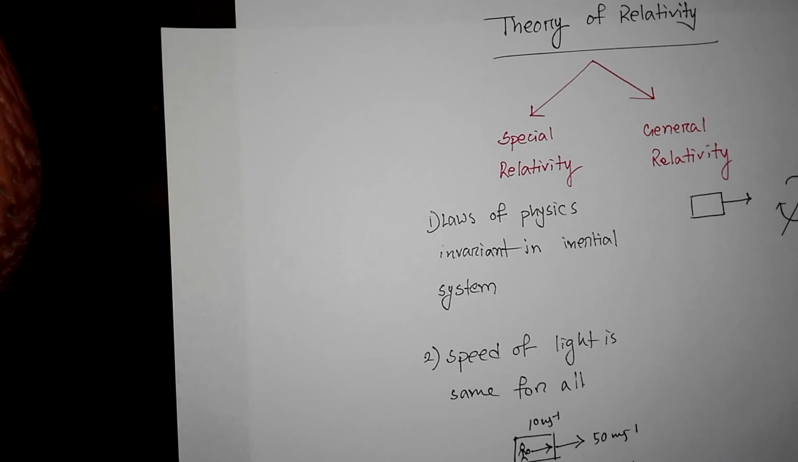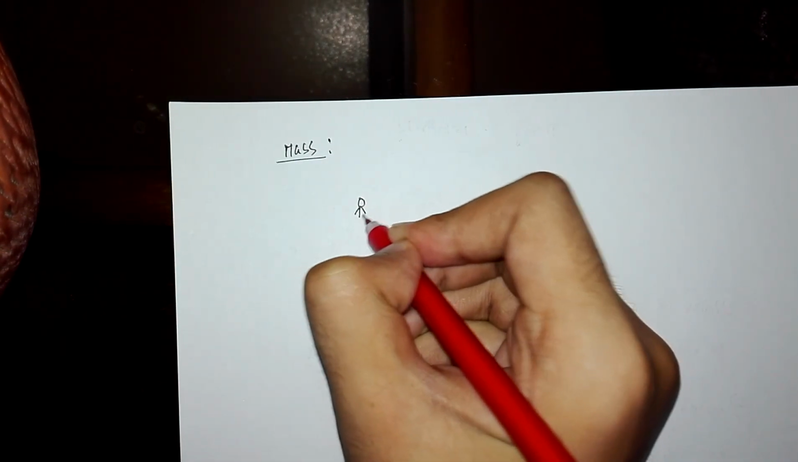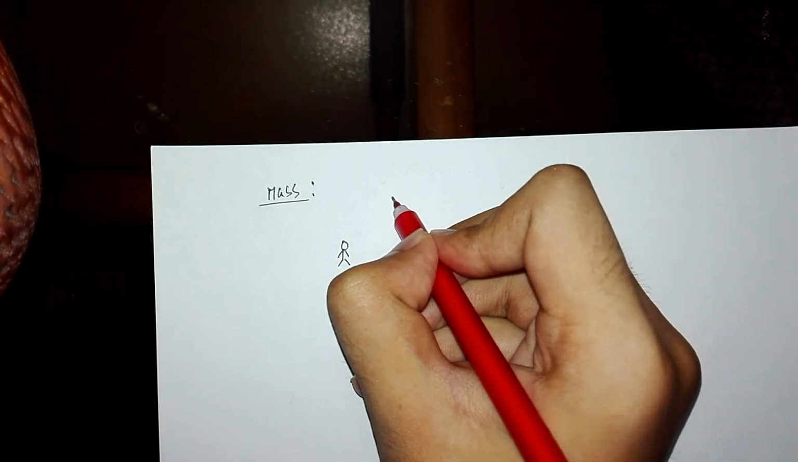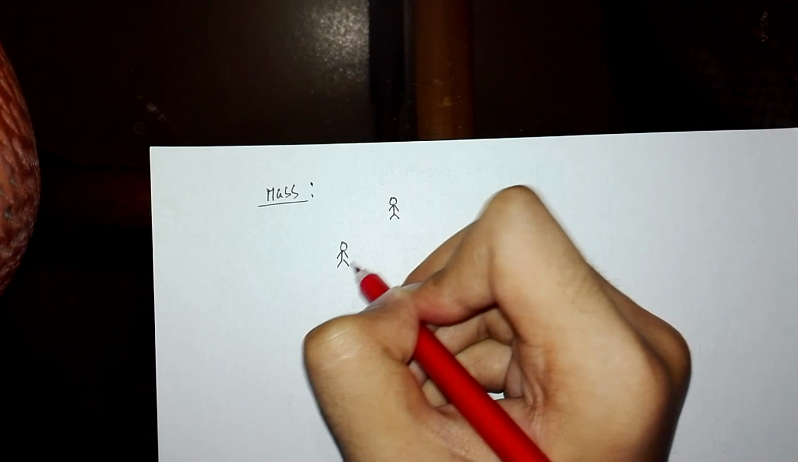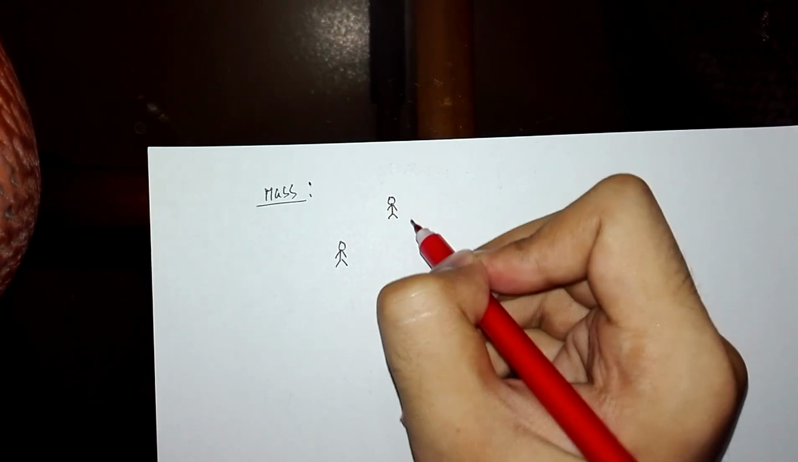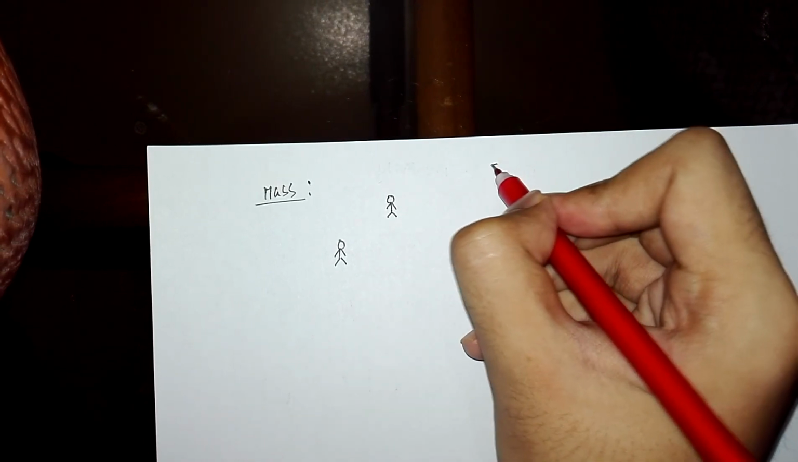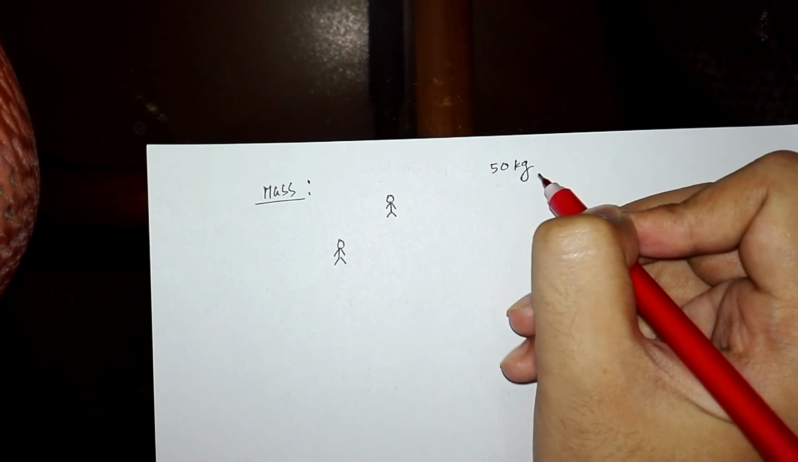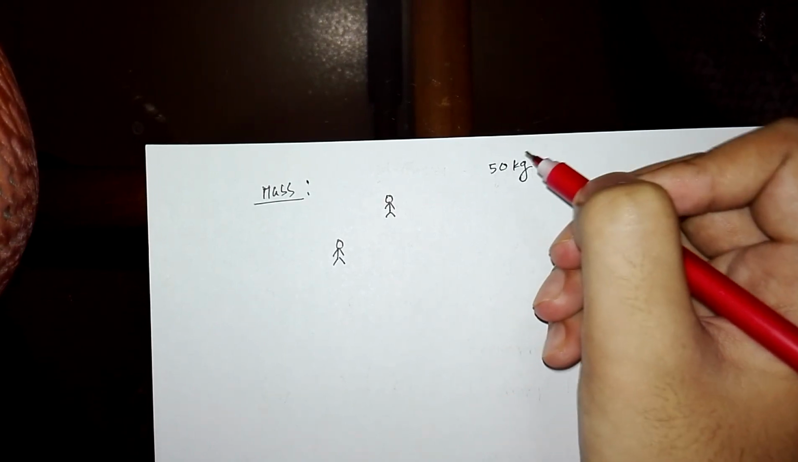Similarly, there is relativity of mass. Suppose I'm standing in a frame which is at rest. You are also standing in another frame which is moving relative to me with uniform velocity. But when you are at rest relative to me, suppose you measure your mass to be 50 kg. At that time, I will also measure your mass to be 50 kg as you are at rest relative to me.